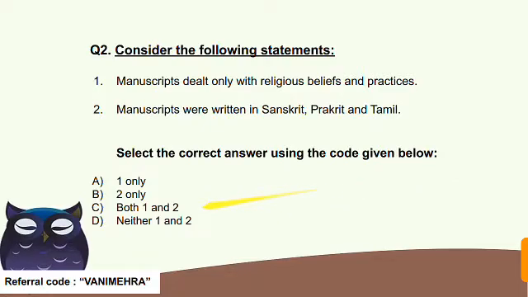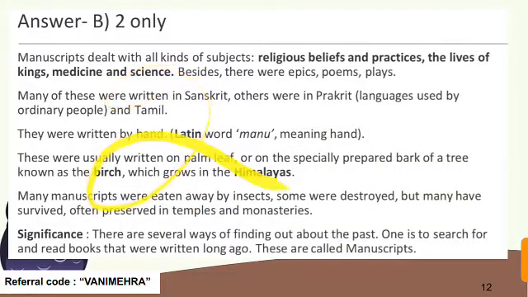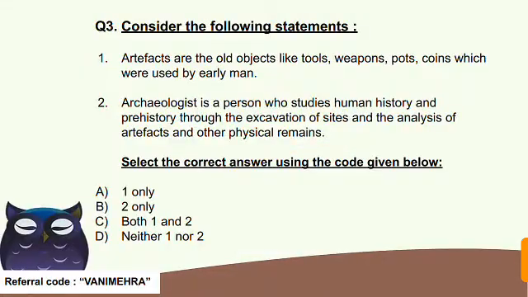If I am talking about the source, then the source is page number 2 of class 6 NCERT. Question number 3. Consider the following statements. First, artifacts are old objects like tools, weapons, pots, coins, which were used by early man. Second, an archaeologist is a person who studies human history and prehistory through the excavation of sites and analysis of artifacts and other physical remains. So now read the statements carefully and try to answer the question. A, B, C and D.